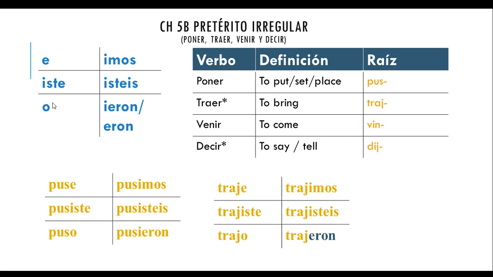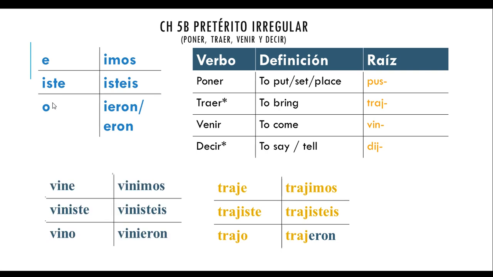For traer, it's traje, trajiste, trajo, trajimos, trajisteis, trajeron, right? That's important. Not trajieron. You may hear some native speakers say that. That's not grammatically correct. It's trajeron.